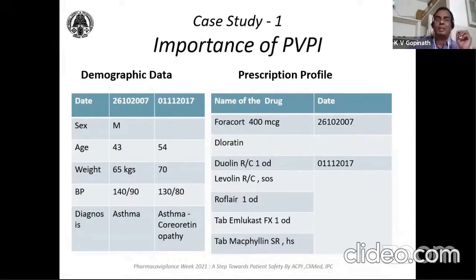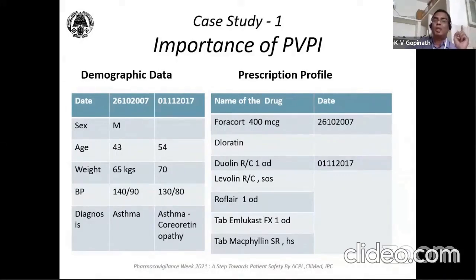Initially he used to take Foracort, which consists of formoterol and budesonide. Formoterol is a LABA, a long-acting bronchodilator. Budesonide is a steroid. Then he changed to a drug like Maxiflo, which consists of formoterol as a bronchodilator and fluticasone as an anti-inflammatory drug. Both budesonide and fluticasone are anti-inflammatory drugs. So he has been using steroids for years for maintenance of asthma.